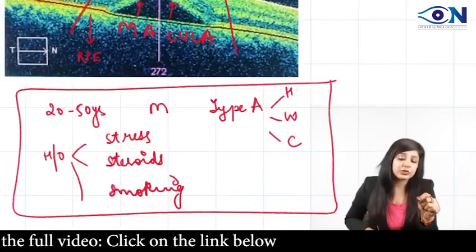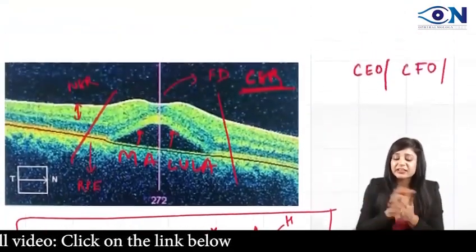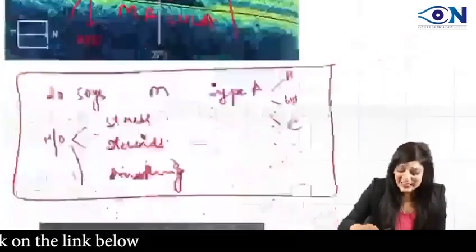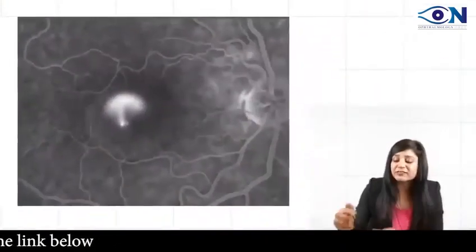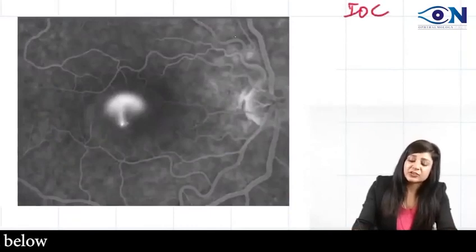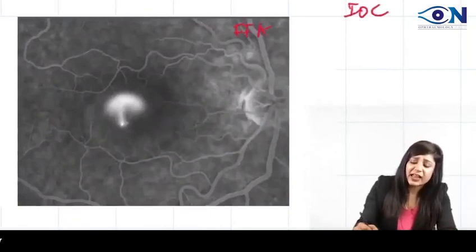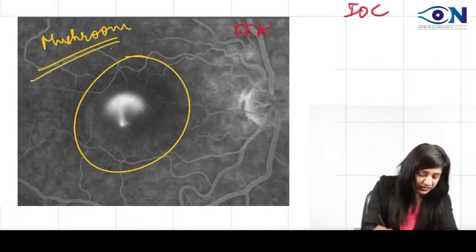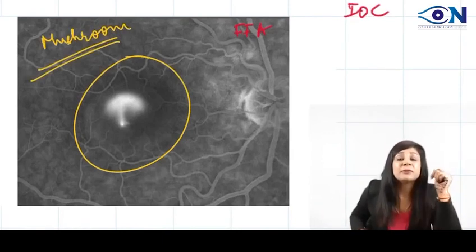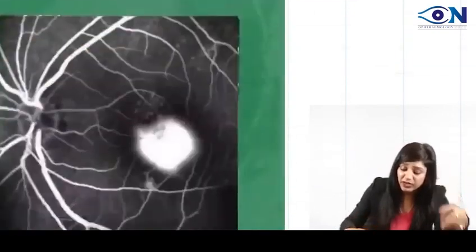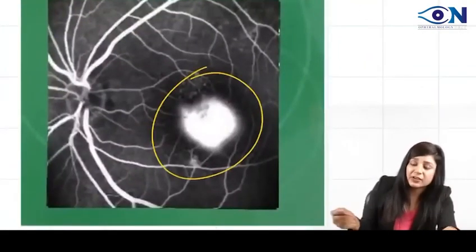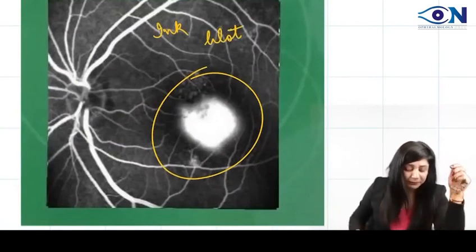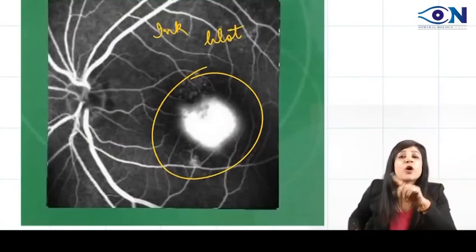So in a business executive, whenever you are having the sudden loss of vision and you are getting this kind of thing, then it is actually CSR. ये देखो, beautiful. What is the investigation of choice? Investigation of choice is FFA. ये क्या है? Beautiful mushroom. So you can get a mushroom pattern. या फिर what other thing you can get? The beautiful another one, ink blot pattern. Either you can get the mushroom pattern or you can get the ink blot pattern.